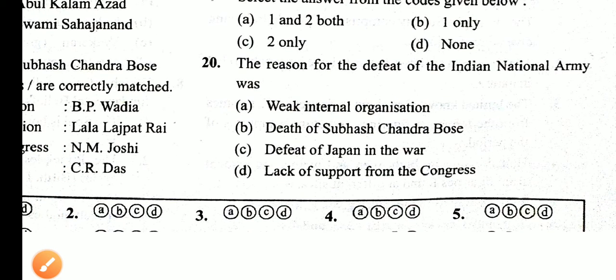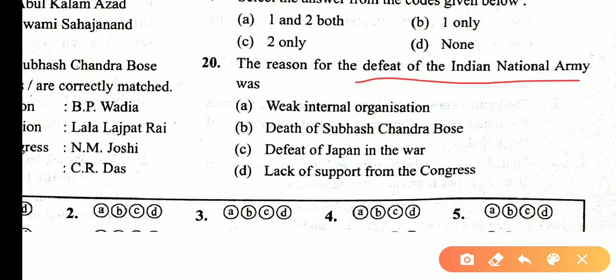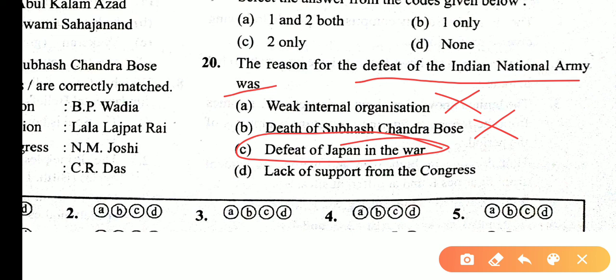The next question is number 2. The reason for the defeat of the Indian National Army was weak internal organization? No. Death of Subhash Chandra Bose? No. Defeat of Japan in the war? Yes. Defeat of Japan in the war is the main reason for the defeat of the Indian National Army. So correct statement is C.